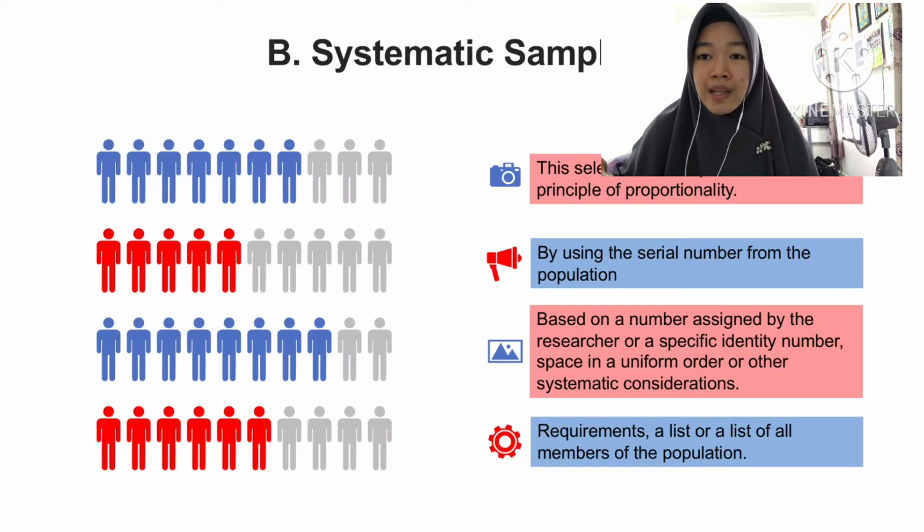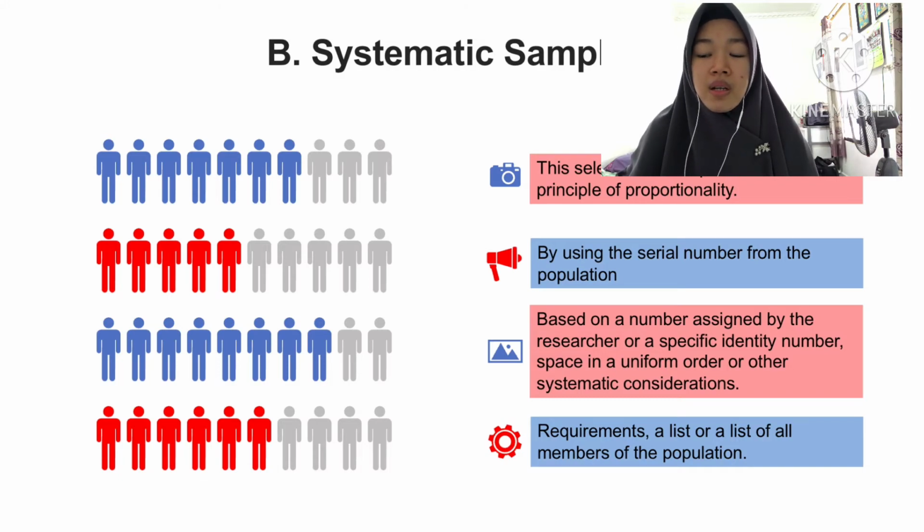These slides will tell you the next technique in probability sampling, systematic sampling. This systematic sampling is a selection technique using the principle of proportionality by using the serial number from the population.